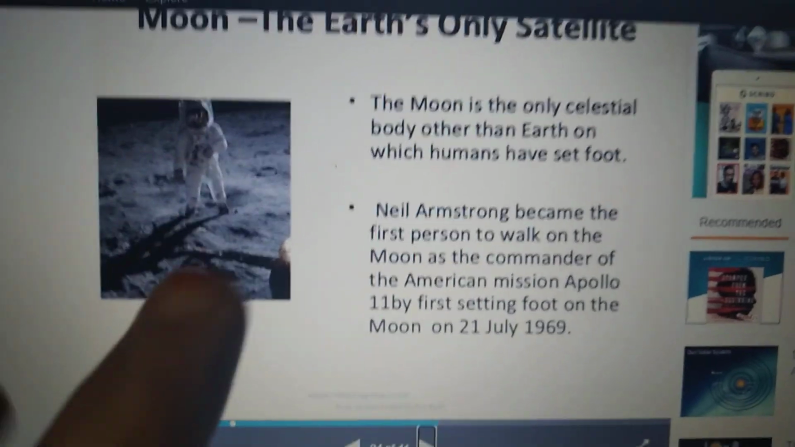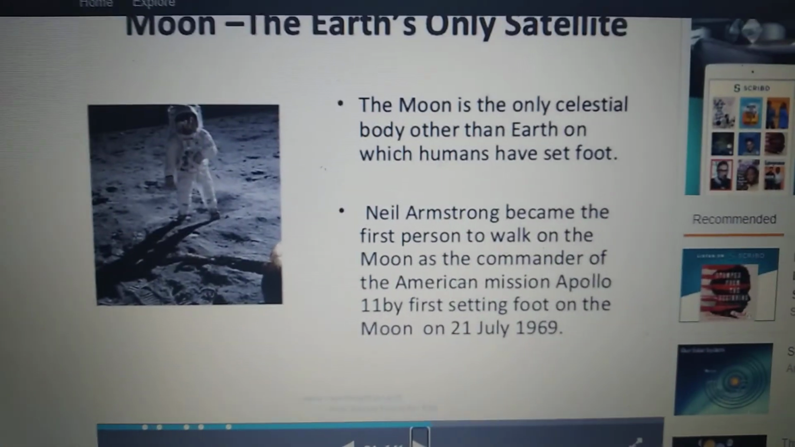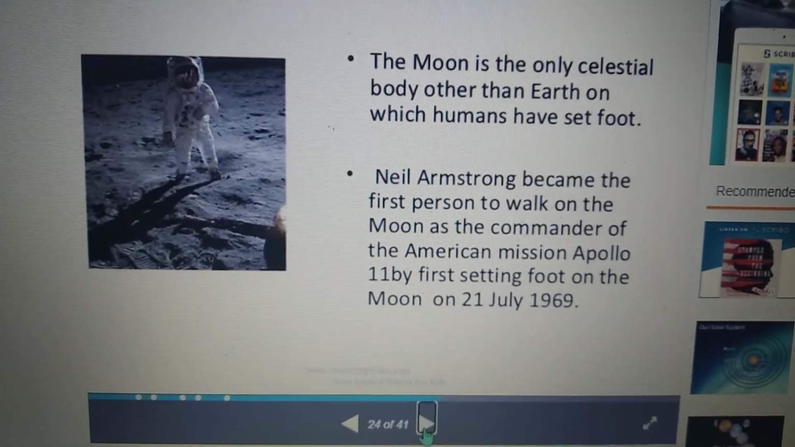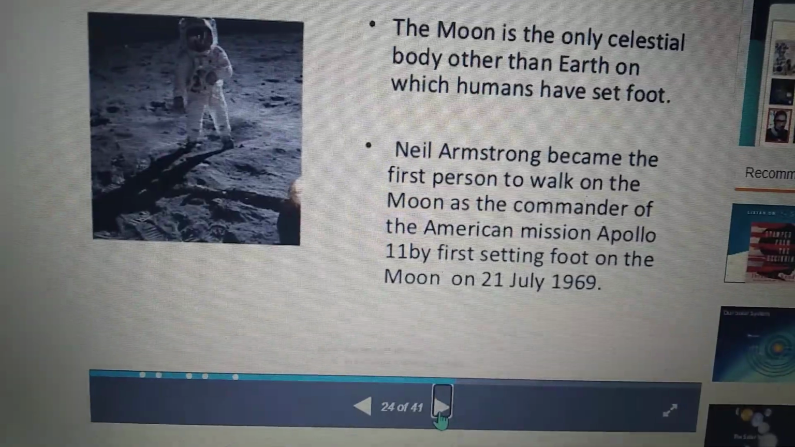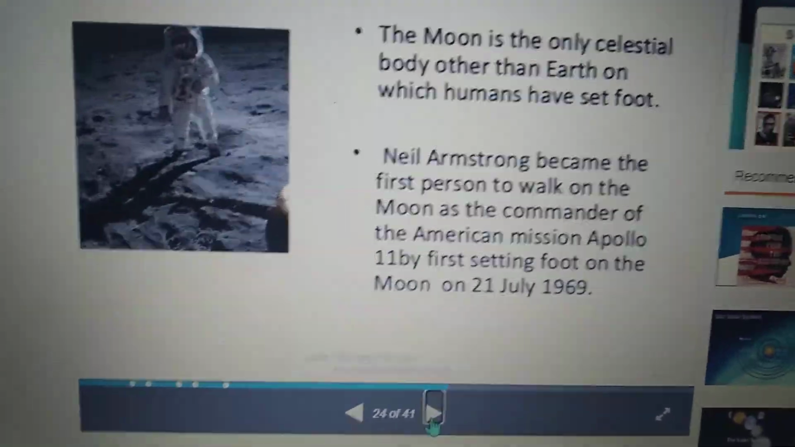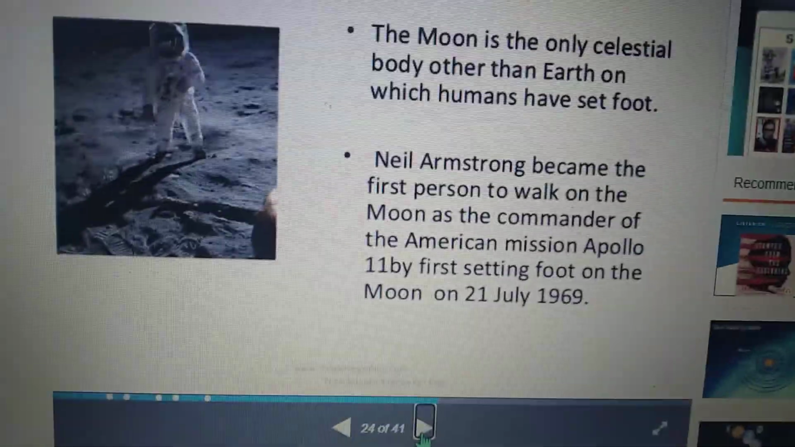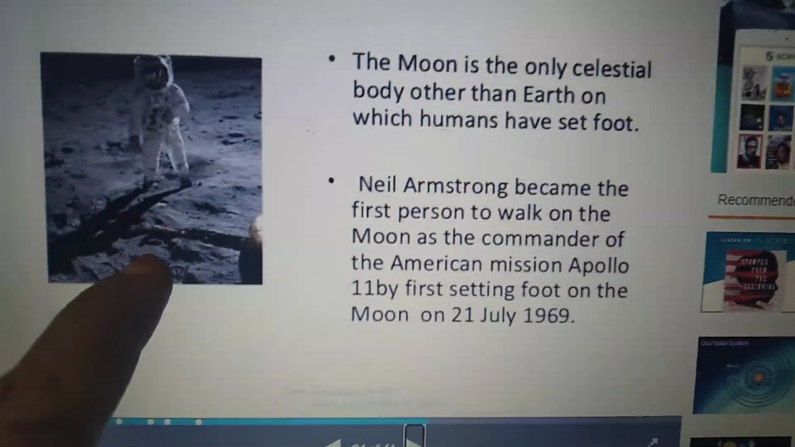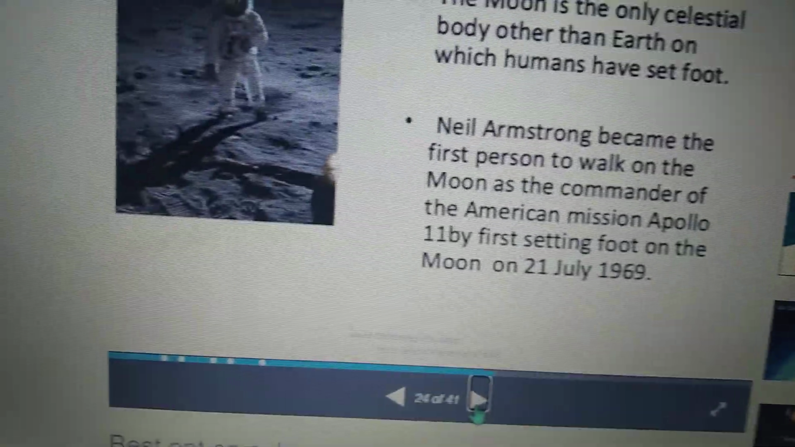See, who is he? He is an astronaut. Neil Armstrong became the first person to walk on the moon as a commander of the American mission Apollo 11 by first setting foot on the moon on 21st July 1969. Who first stepped on the moon? Neil Armstrong. Remember, this is also a very important point.